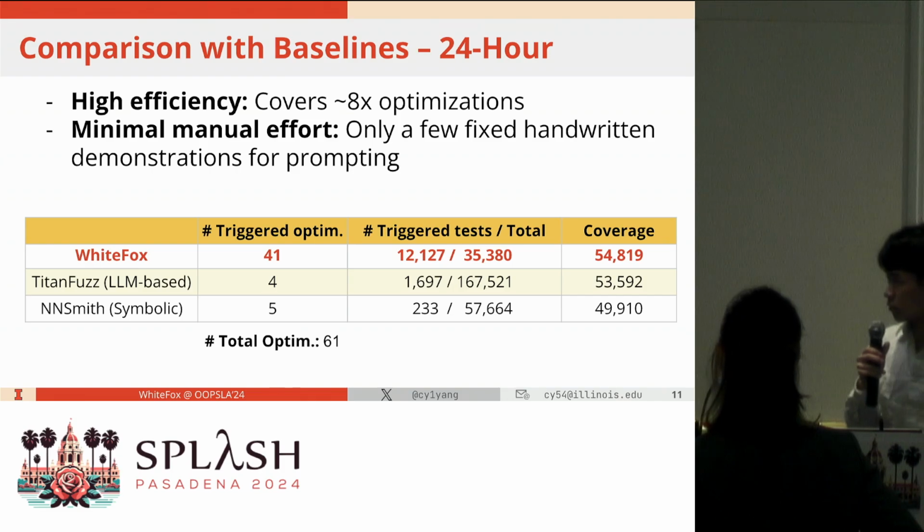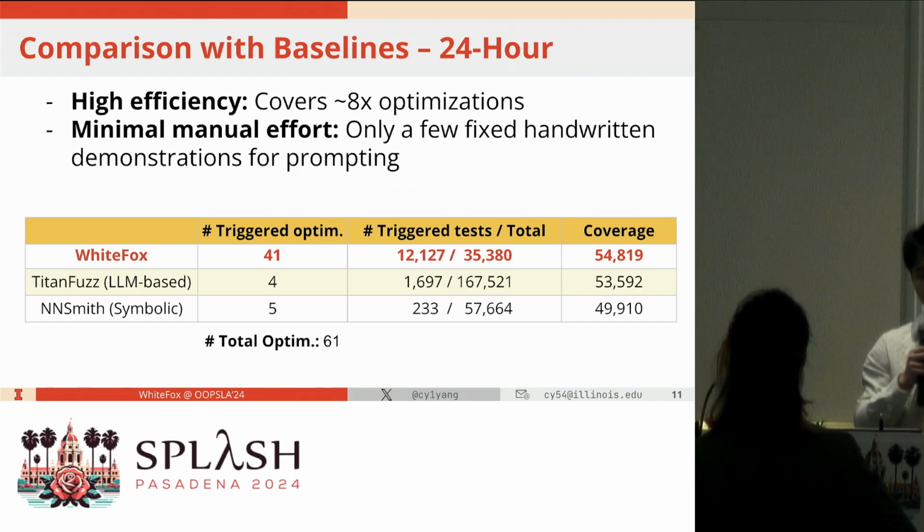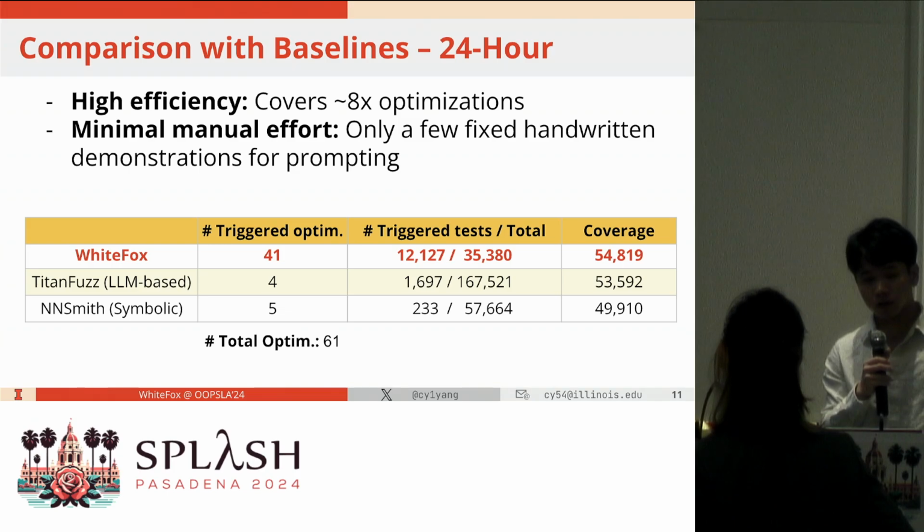And for TitanFuzz, they just want to show that large language models are zero-shot fuzzers, that they can generate such models with a relatively good valid rate, and they just generate the models and test them without such an optimization oracle. They use the oracle as the CPU-GPU comparison and also the automatic differentiation oracle. So basically, I think our approach, WhiteFox, can cover them. Yeah. Okay, thanks.